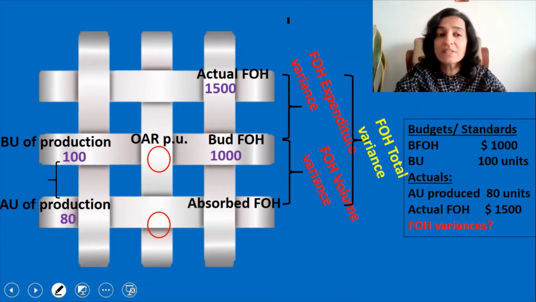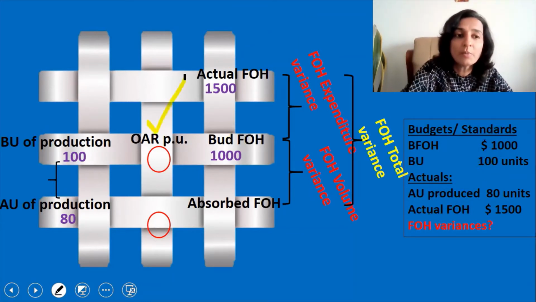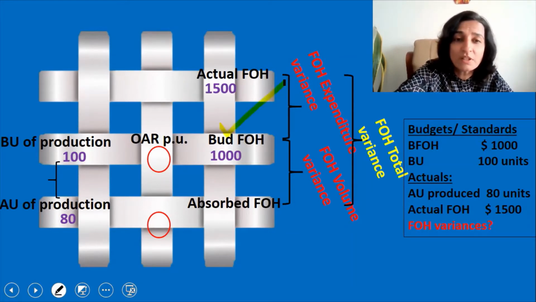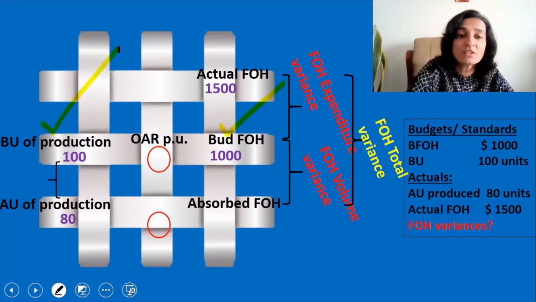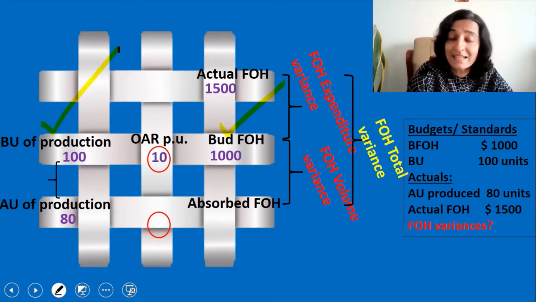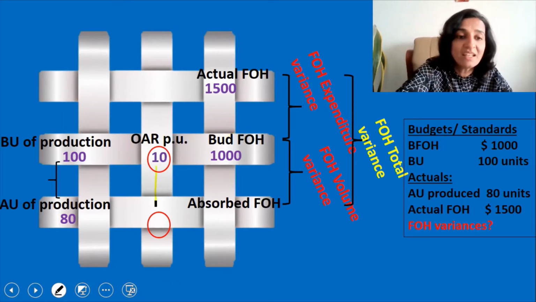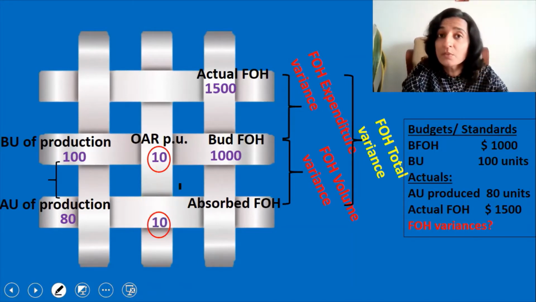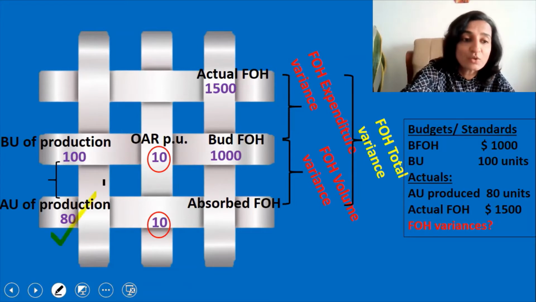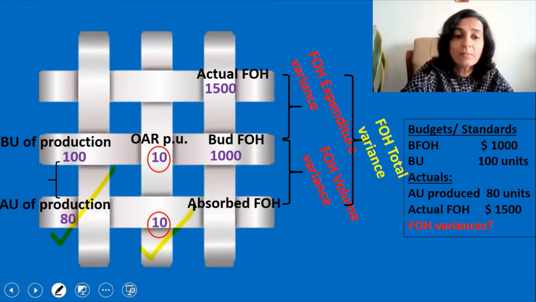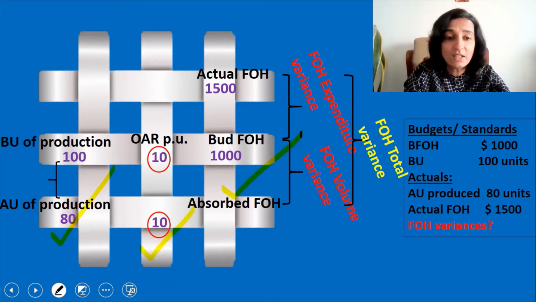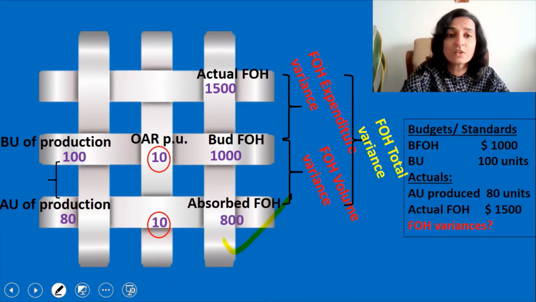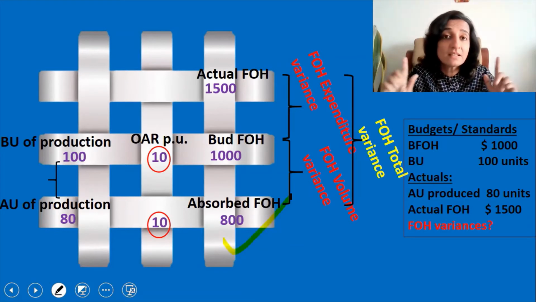Now we will look at the missing figures. What is the OAR per unit? It is budgeted fixed overheads divided by budgeted units of production, or 1,000 divided by 100. So it is $10. So we can copy the very same figure here also. So that is also $10. So what is the absorbed fixed overheads? It is actual units of production multiplied by OAR. So it is 80 into 10. That is $800. Now all the figures in the grid are complete.